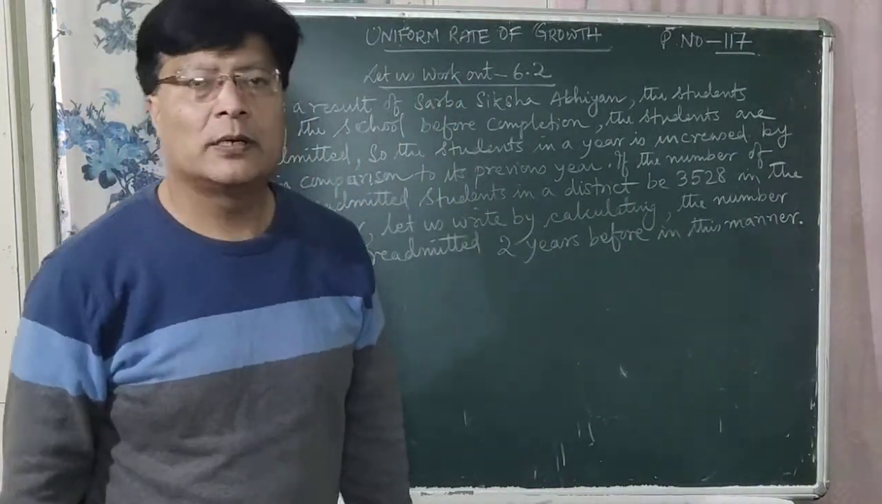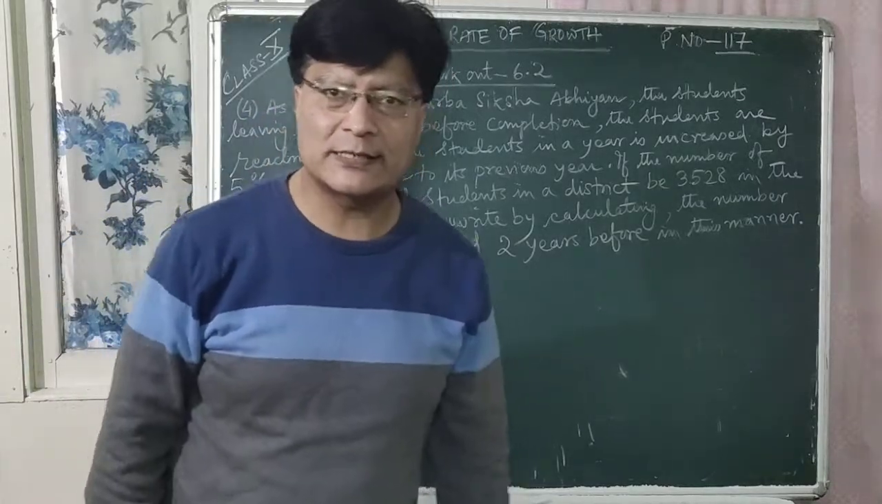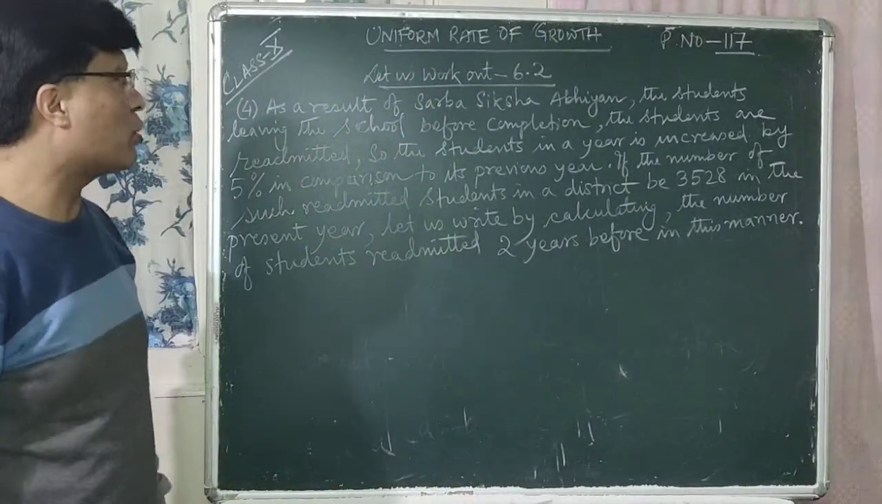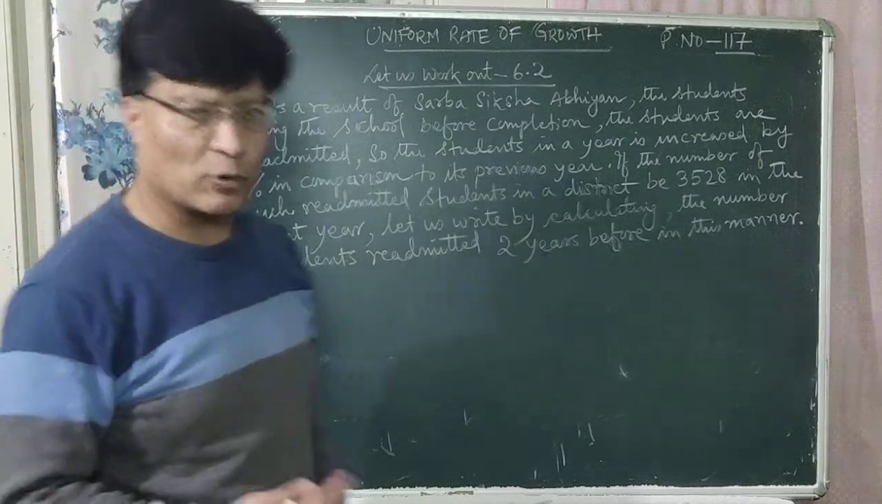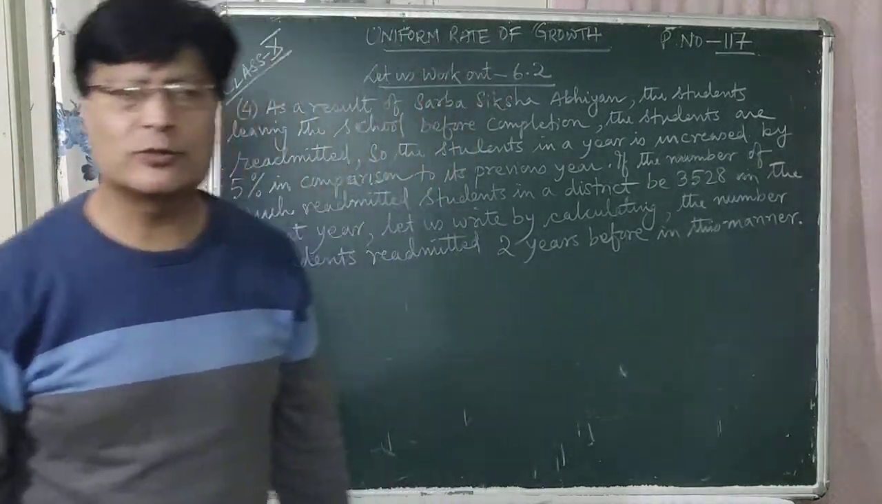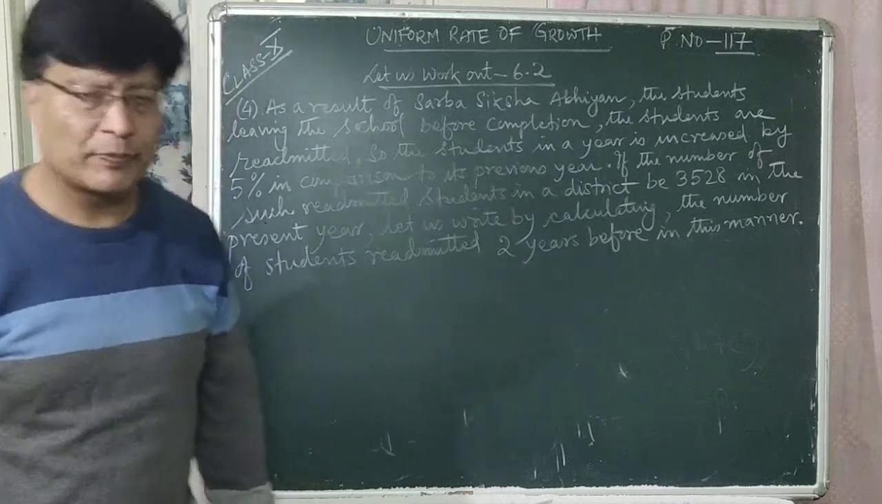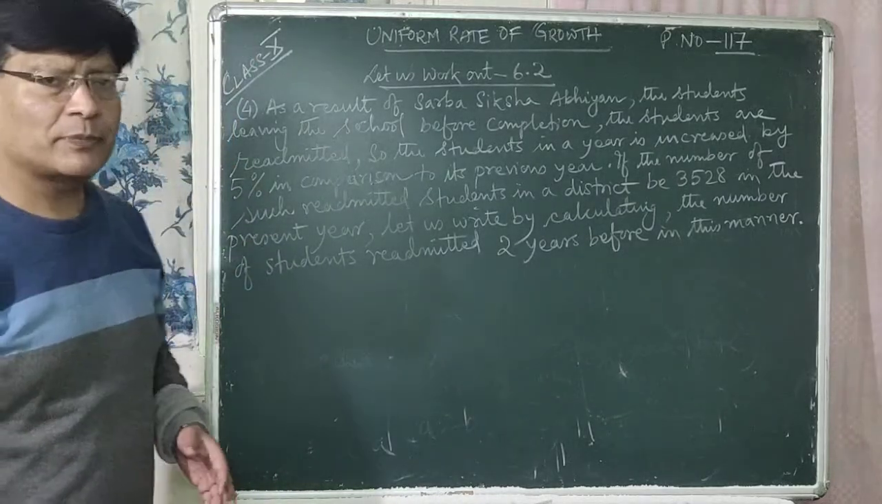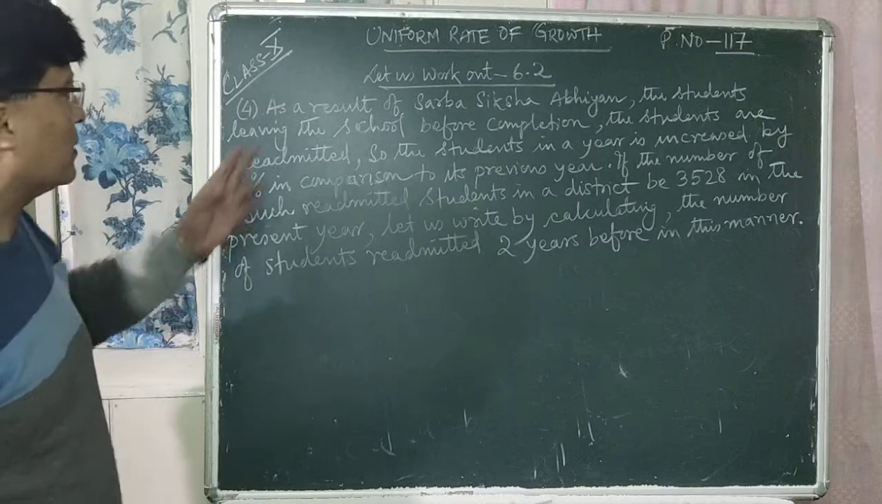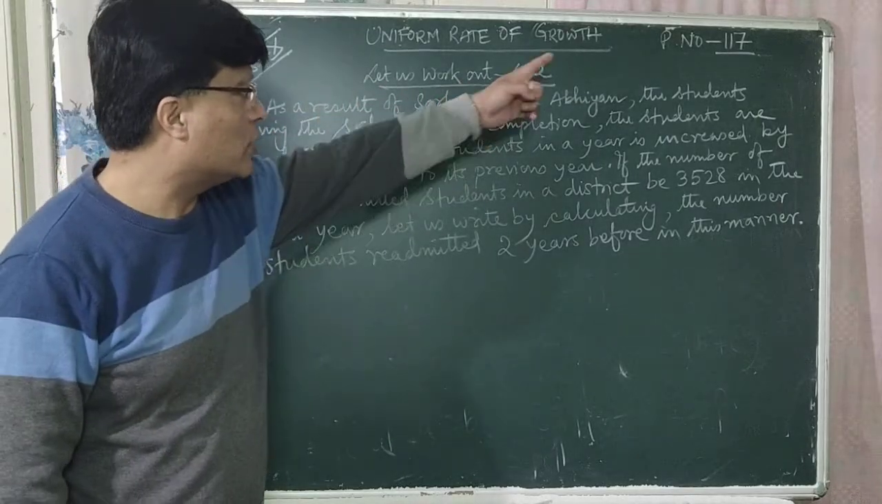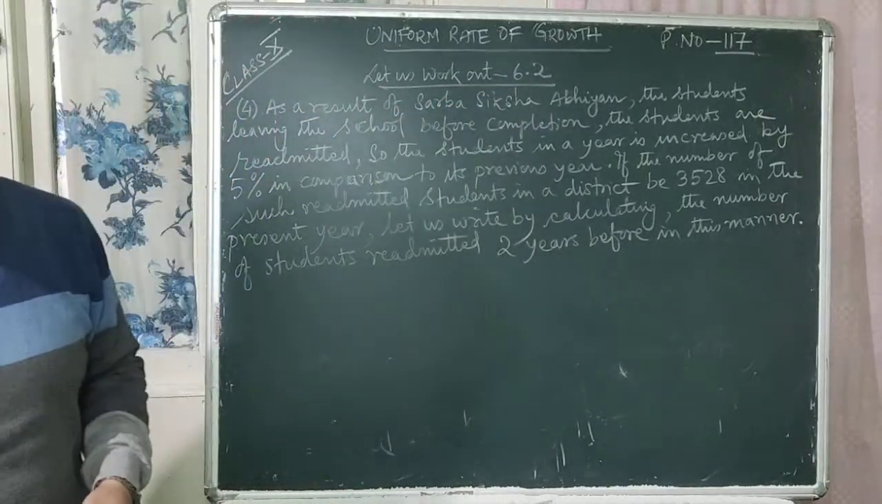Hello students, now I am doing class for class 10. So today's topic is uniform rate of growth. In the last class also we were doing the same topic, that is uniform rate of growth. So let us do the problem now. In the last class we were doing, let us work out 6.2, that is page number 117.